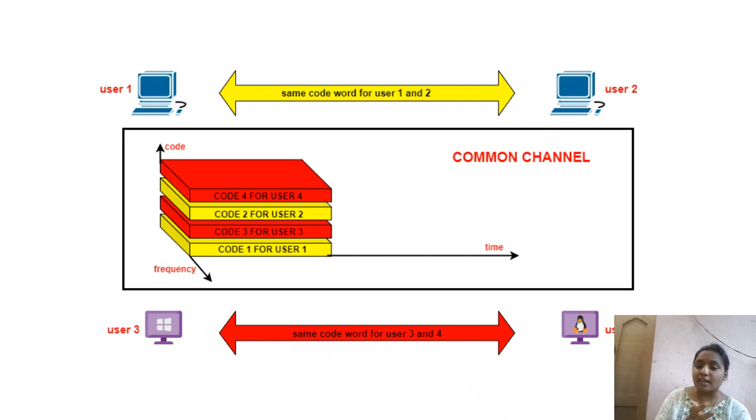In CDMA, on the common channel, the four users, user 1, user 2, user 3, and user 4, share the data through the common channel, and here there is a code between the two channels to communicate with each other.